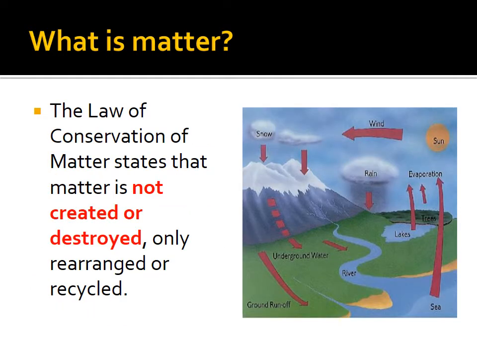The law of conservation of matter says that matter is not created or destroyed. So let me give you an example. If we had, let's say, a piece of wood that weighed 10 pounds, and we were to burn it, and after we burn it, the ashes only weigh 1 pound. You did not destroy 9 pounds. What happens is 9 pounds of the matter left and went into the atmosphere as a gas. But if you were to collect all that gas and put it back on the scale with the ashes, it would still weigh 10 pounds. You did not destroy it. Matter cannot be destroyed. It is not created. It can only be rearranged or recycled.